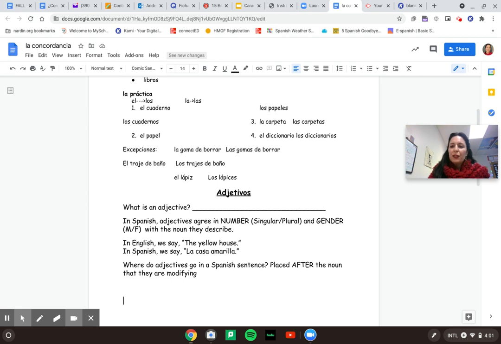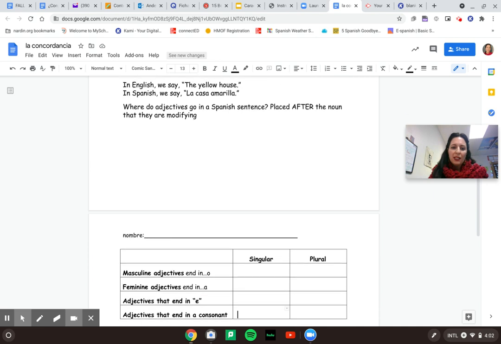So what is an adjective? We want to first define what is an adjective. So an adjective is a word that describes a noun. So por ejemplo, in Spanish, we want to make sure that our adjectives agree in number and gender with the noun that they describe. And also in English, we say the yellow house, but in Spanish, we say la casa amarilla. Usually, the adjective comes after the noun, so the word order is a little bit different. So they're usually placed after that noun. So you want to know that for your sentences.